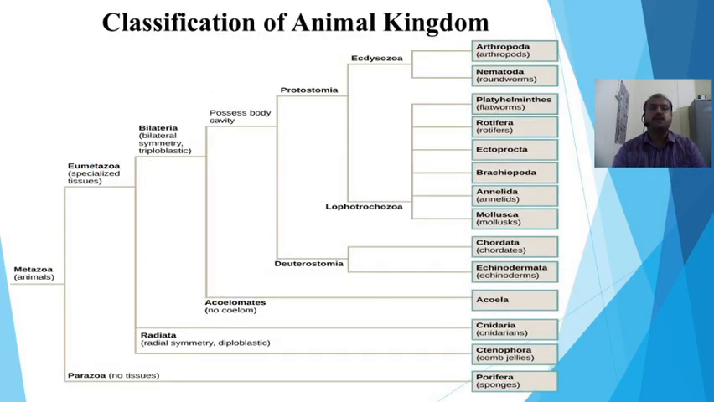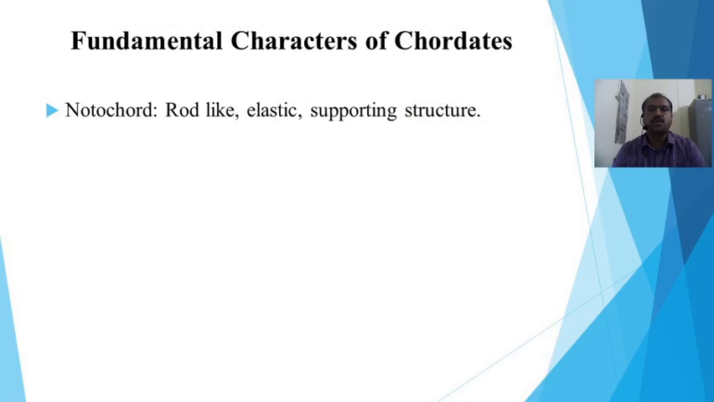Then this is the classification of kingdom Animalia. This starts from Metazoa. So in this classification of Metazoa, we will see the deuterostomes. We know about the Protostomia and the phyla that we know very well. So the deuterostomes include the echinoderms and chordates. So what is about this chordate?